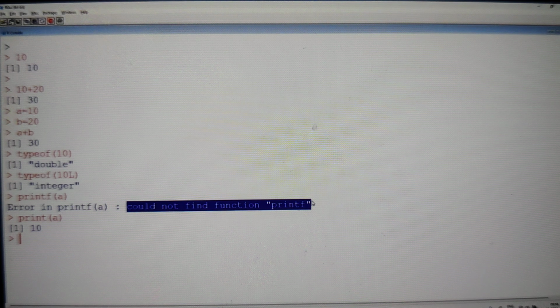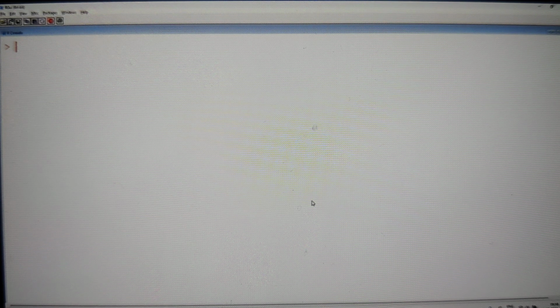Just before going to the next concept, it's not mandatory, we don't work with that. But as I told you, R language is mainly designed for which people? It is not for computer science people. It is mostly for mathematicians. Generally, in maths, we normally use integers and floats. Apart from that, in advanced maths, we use something called complex numbers. Hope you remember this. Maybe not at school level, but when you go to college level, you will be using complex numbers. Even in some technical courses, we use these complex numbers.